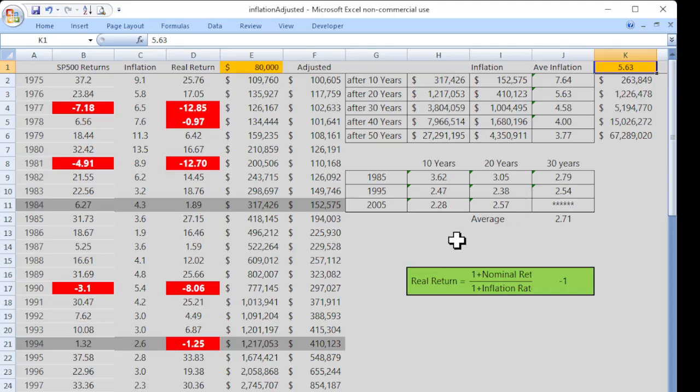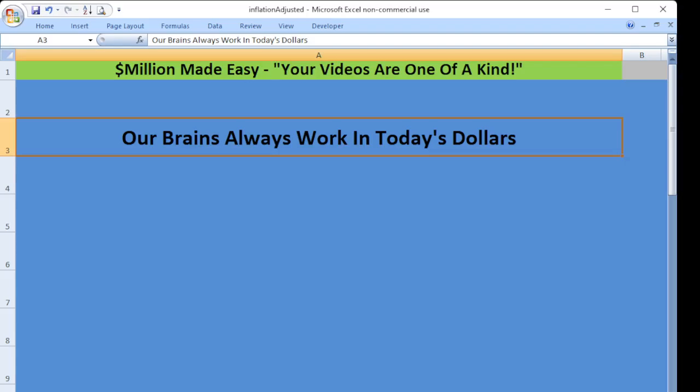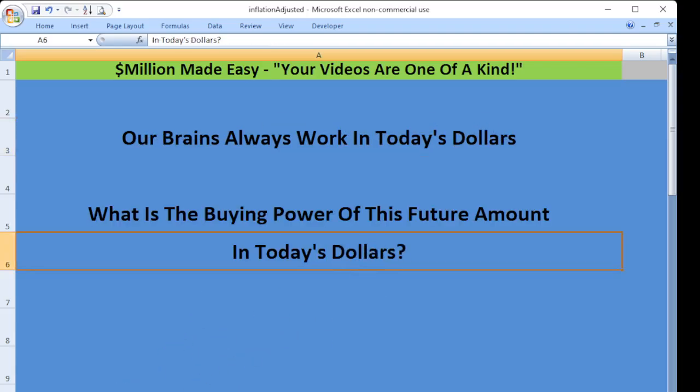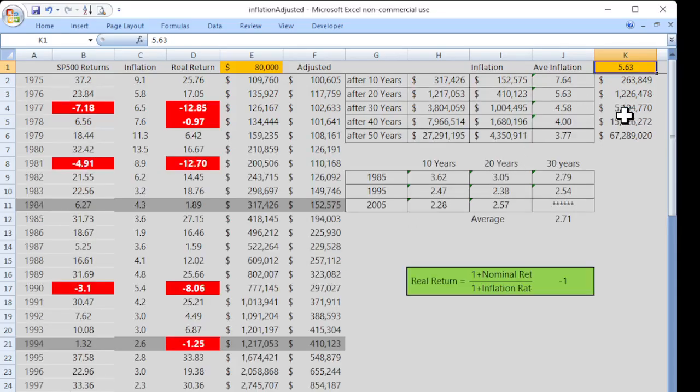In this case, we looked at the impact of inflation on your money, because our brains always work in today's dollars. So when you see these kinds of figures and say, man, I'm going to be rich, it all depends on which inflation rate you're looking at, because you'd need this kind of money, not this kind of money, to have $1 million worth of buying power if the inflation rate was this instead of this.